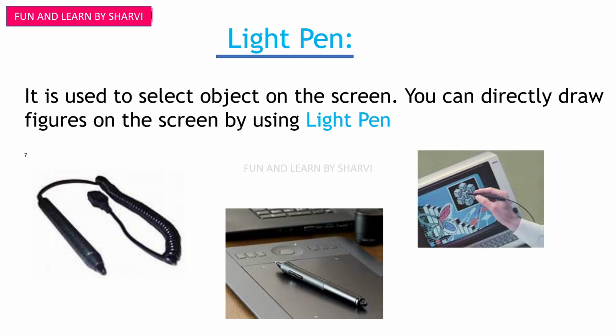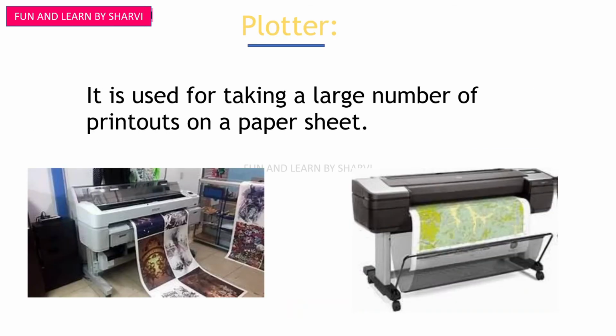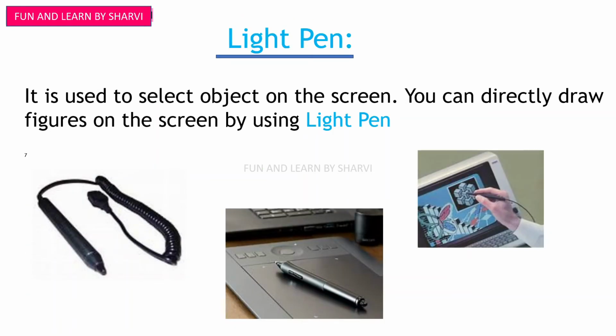Light pen. Light pen is used to select objects on the screen. You can directly draw the figures on the screen by using light pen. You can see how the man uses light pen on screen to point out the object and draw the objects.